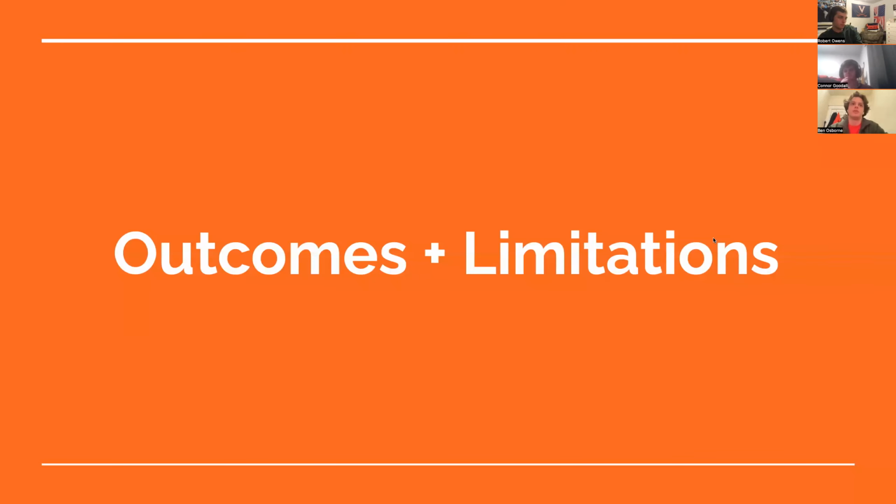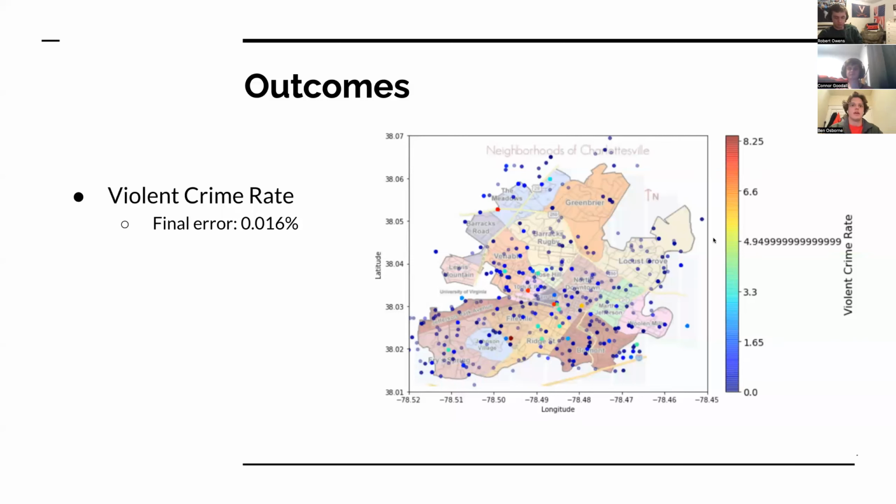So now we'll get into the outcomes and limitations of our process and these models. So first, we'll start off with the outcome of the violent crime rate. And when we applied our model to the test set, we achieved very promising results with the violent crime rate error percentage at 0.016 between the predicted value and the actual. And here you can see on the side, it's just a visualization of the predicted crime rate given the area on the map within Charlottesville. So you can just see kind of exactly what we were predicting for each of these points.